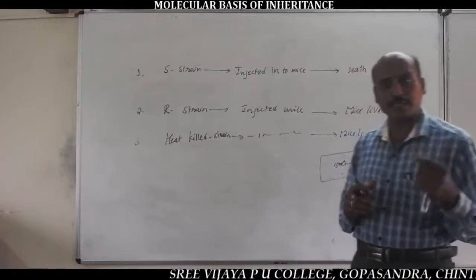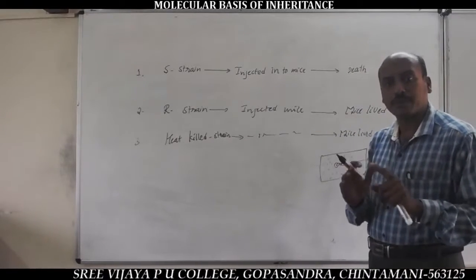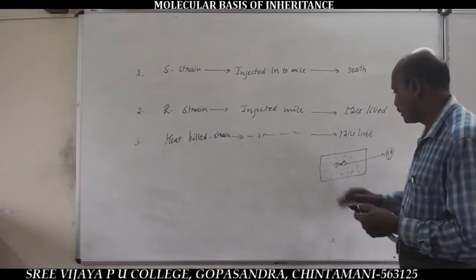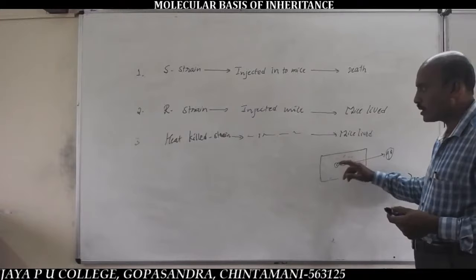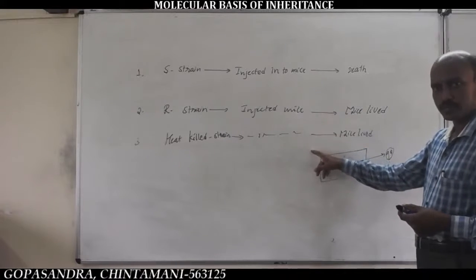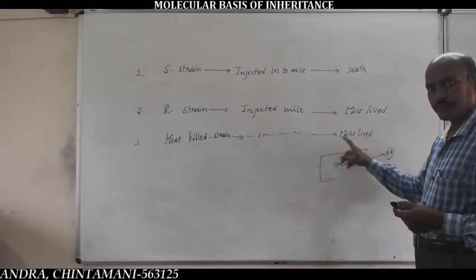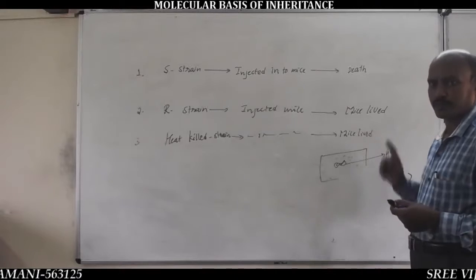The genes in the genetic material cannot express their characters in the absence of cytoplasm. So the heat killed S-strain bacteria injected into the mice never lead to death, due to absence of pneumonia fever.